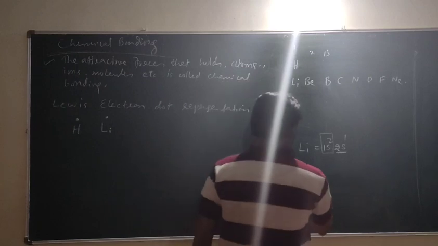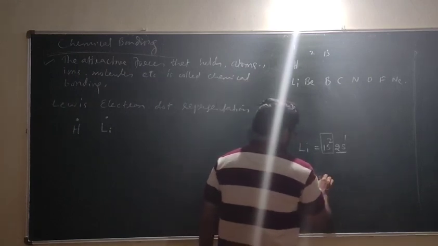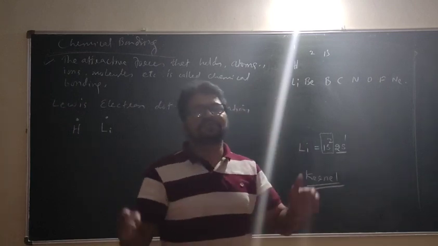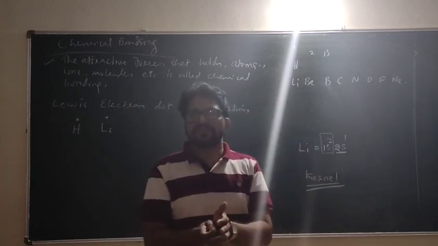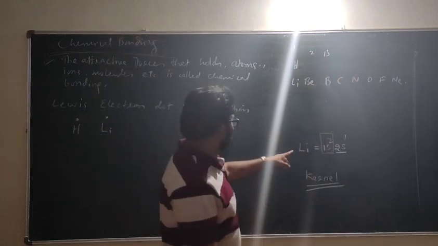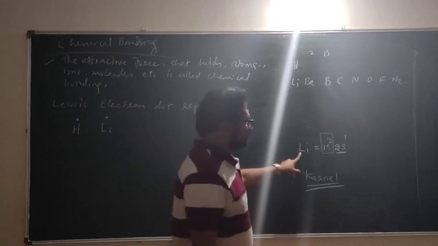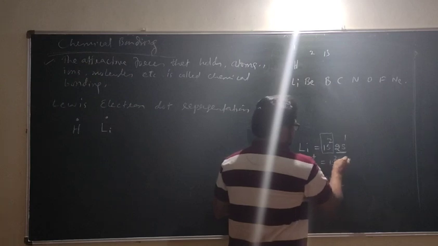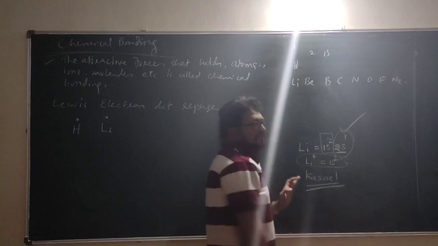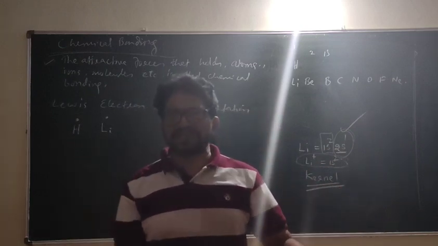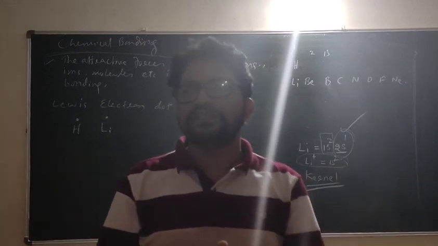There is a word, I will write it: kernel. Kernel is what remains when the valence shell is excluded. If you leave the valence electron, what remains here? Li+. Then what is the kernel of lithium? Li+, which is 1s2. This is called the kernel, because you have left the valence electron. If you exclude the valence electron, the remaining part is called the kernel.